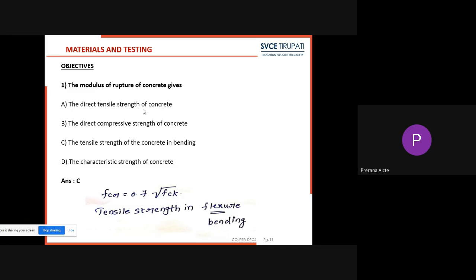Generally, people will get confused by looking at these options, option A and option C. We don't have to look at these options because it is compressive strength here, and option D is characteristic strength. Next, coming to option A, the direct tensile strength of concrete. Next, option C, the tensile strength of concrete in bending. Here, flexure is nothing but bending. So now the correct option is C. The modulus of rupture of concrete gives the tensile strength of the concrete in bending.